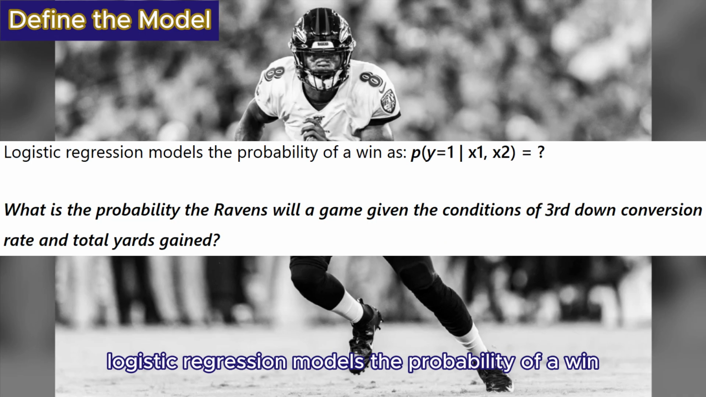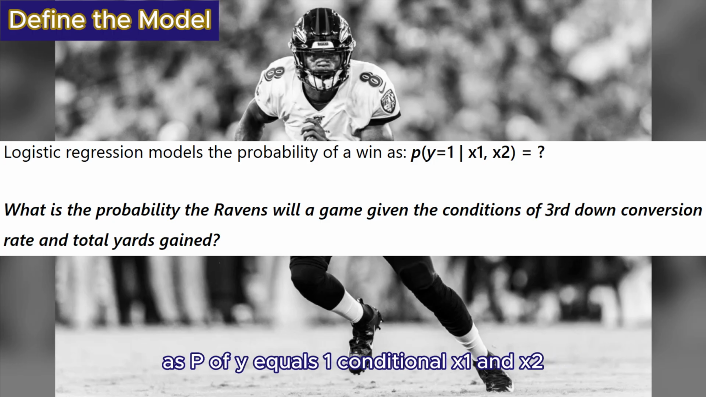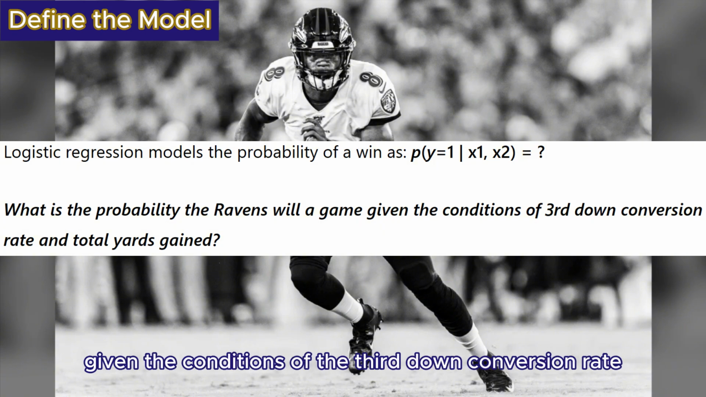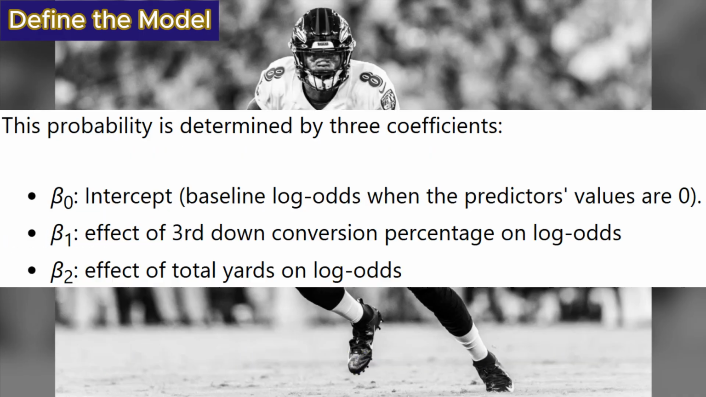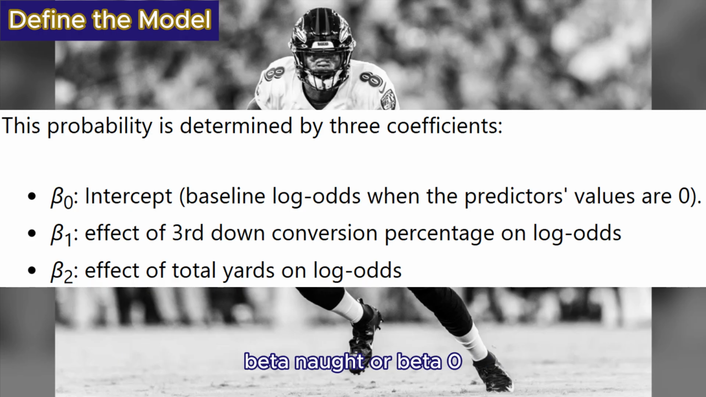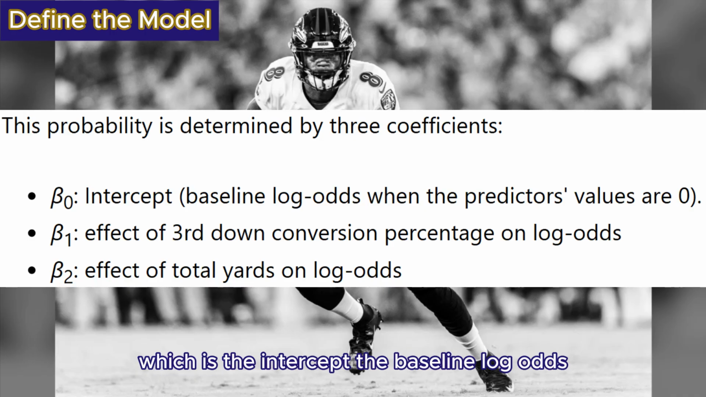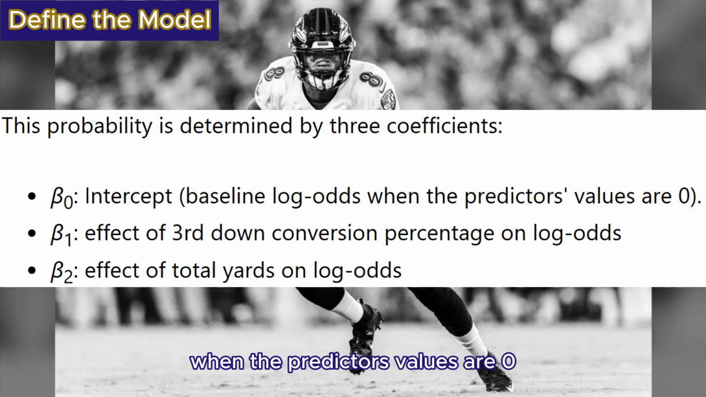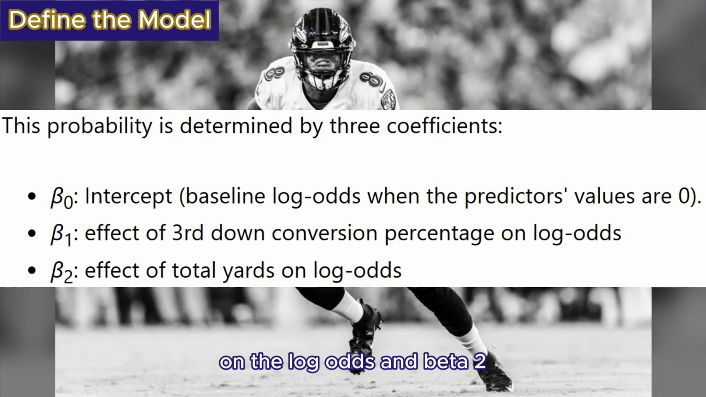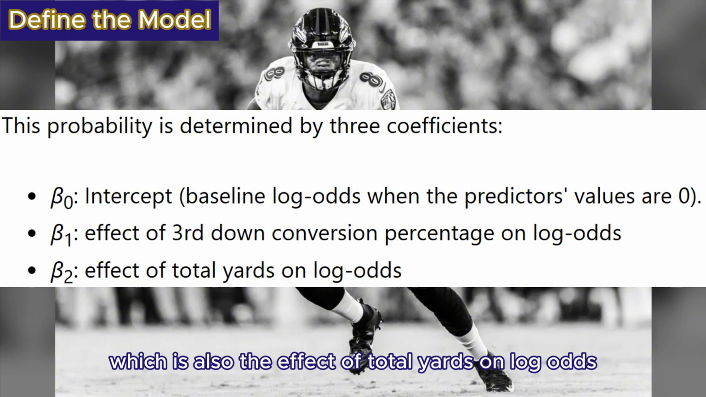Logistic regression models the probability of a win as P(y = 1 | x1, x2), meaning what is the probability the Ravens will win a game given the conditions of the third down conversion rate and the total yards gained. This probability is determined by three coefficients: beta 0, which is the intercept, the baseline log odds when the predictor values are 0; beta 1, which is the effect of third down conversion percentage on the log odds; and beta 2, which is the effect of total yards on log odds.